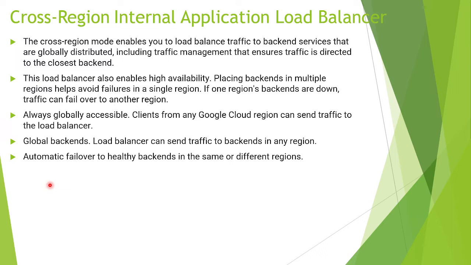Suppose you have created a backend in Asia and you have also created one in the US. Suppose the Asia region goes down, so what will happen? It will automatically fail over or transfer all the traffic to the US region. If one region is down, the traffic will always fail over to another region. This is a plus point of the cross-region internal load balancer, which we don't see if we create a simple, regional load balancer. If a region goes down, all the traffic will go down.